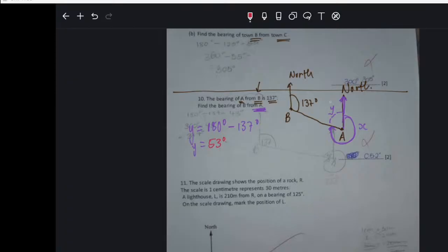We now have Y. We know that this is 53. Now you say X will be equal to 360 degrees minus 53 degrees, which is equal to 307 degrees. Are we together? Is this hard? You can all do this, right?